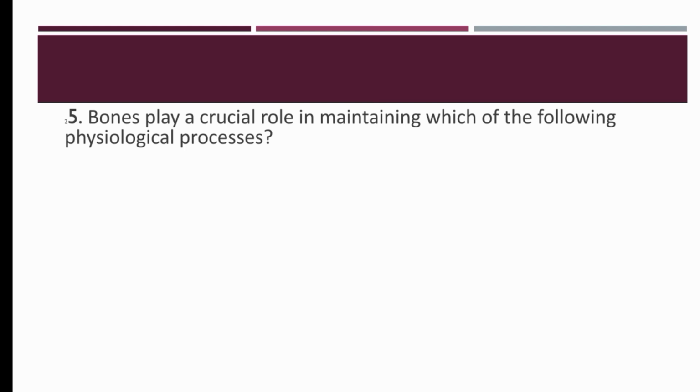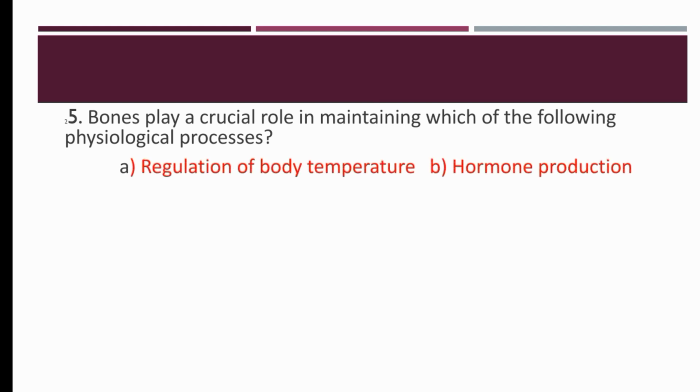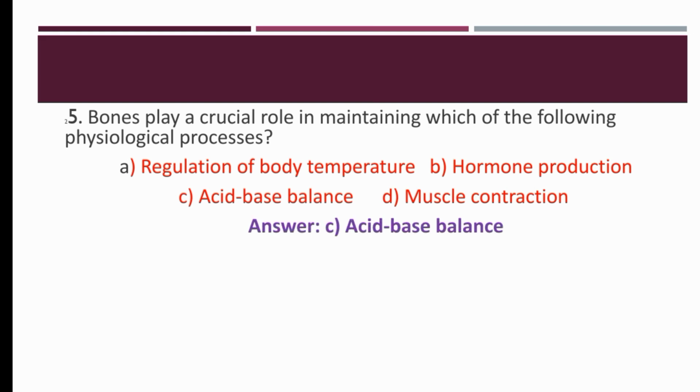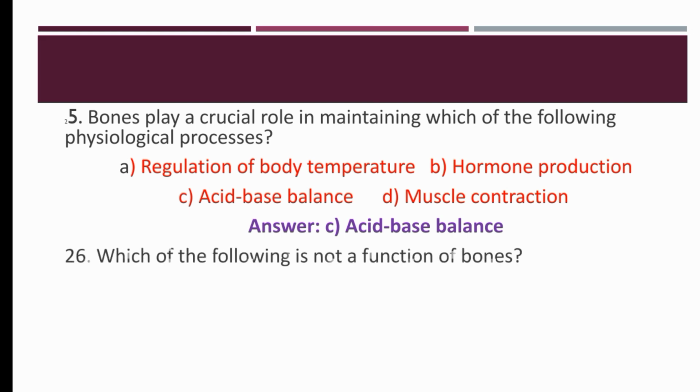Dash bones play a crucial role in maintaining which of the following physiological processes: regulation of body temperature, hormone production, acid-base balance, or muscle contraction. So bones play a crucial role in maintaining acid-base balance as a physiological process. The right option is C. So bones also play a role in